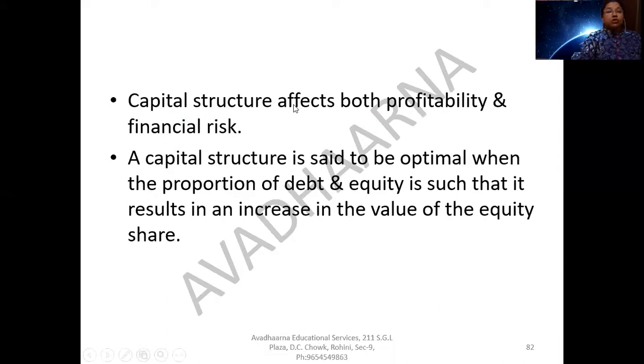Now, capital structure affects both profitability and financial risk of any business. A capital structure is said to be optimal when the proportion of debt and equity is such that it results in an increase in the value of the equity shares.